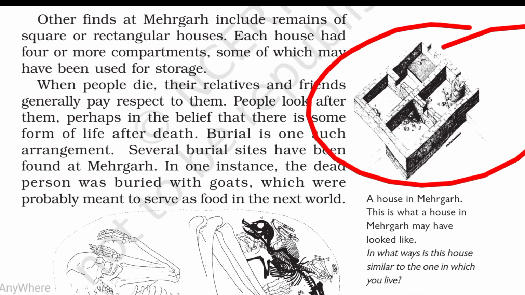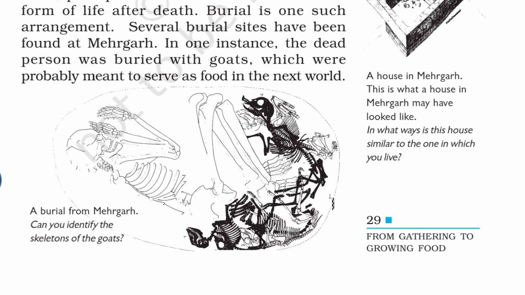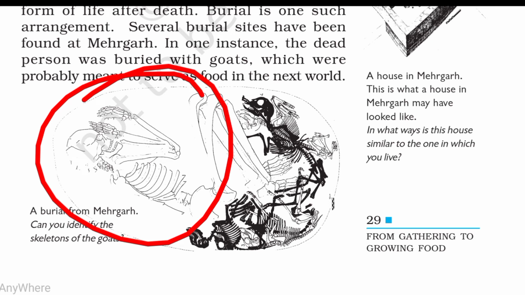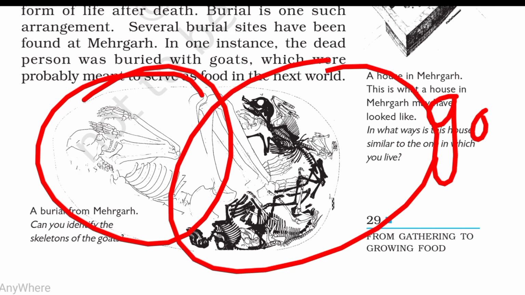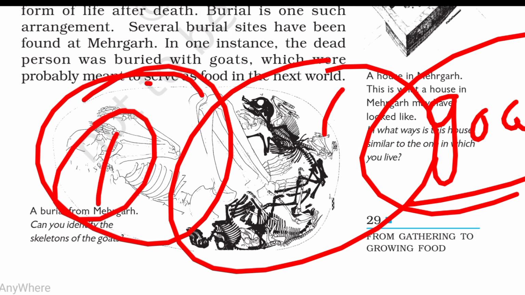We have seen photos. Mehrgarh has four-type houses, and there is a ritual: when a person dies in Mehrgarh, they are buried with a goat. This is the system of Mehrgarh.